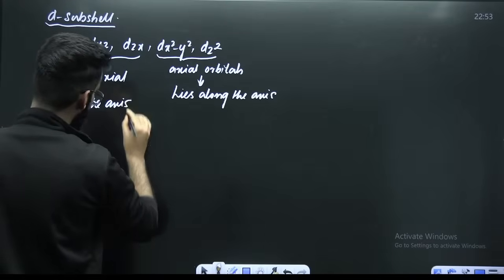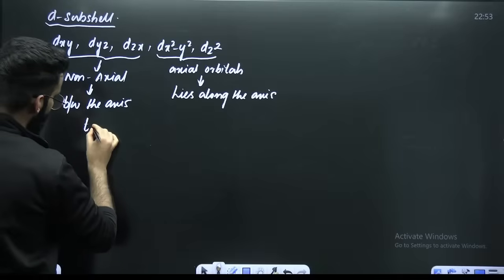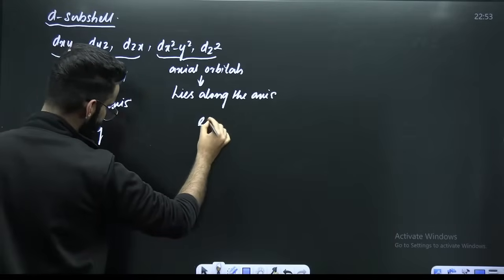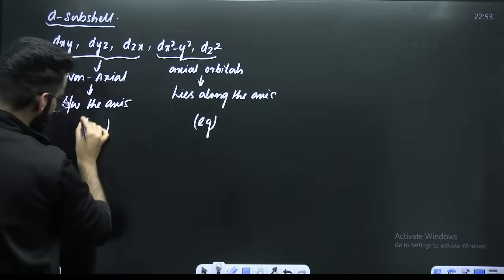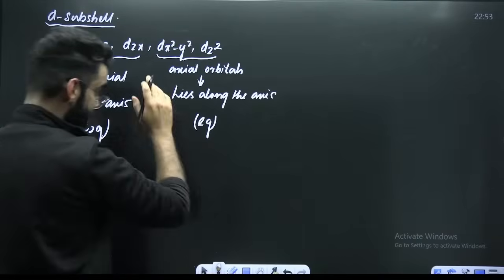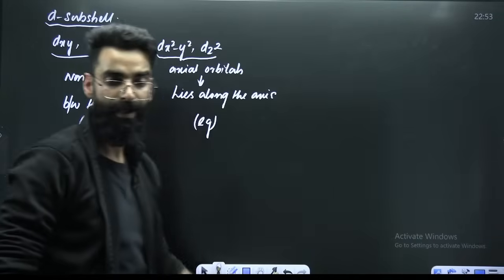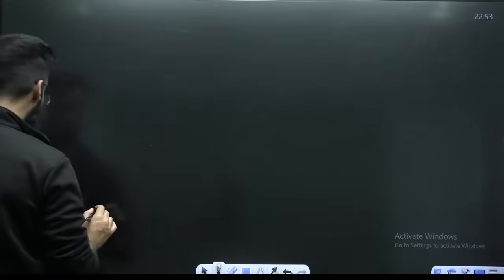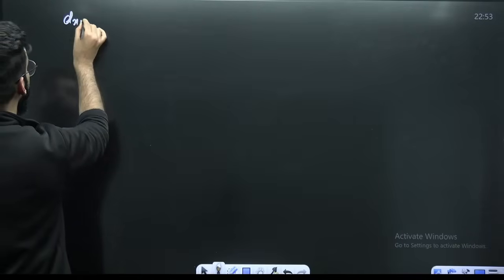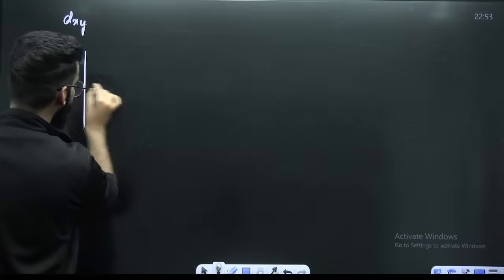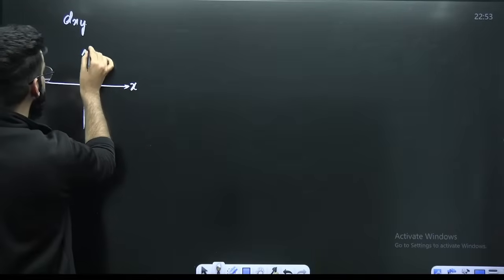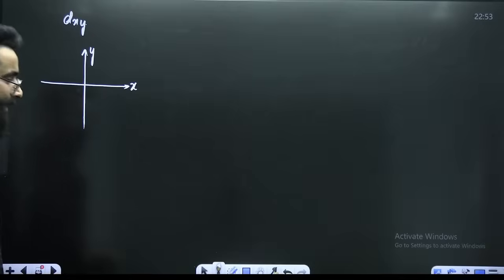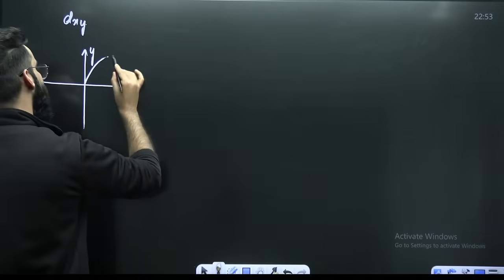In coordination chemistry, you would have studied that these are what you call the T2G set of orbitals, and these are what you call the EG set of orbitals. Now, how do these d orbitals exactly look? That is the point. First of all, for example, I have to show dxy. So first of all, let me show you the xy plane, this x-axis, this y-axis, right? If I talk about dxy, the electron density lies between these axes.